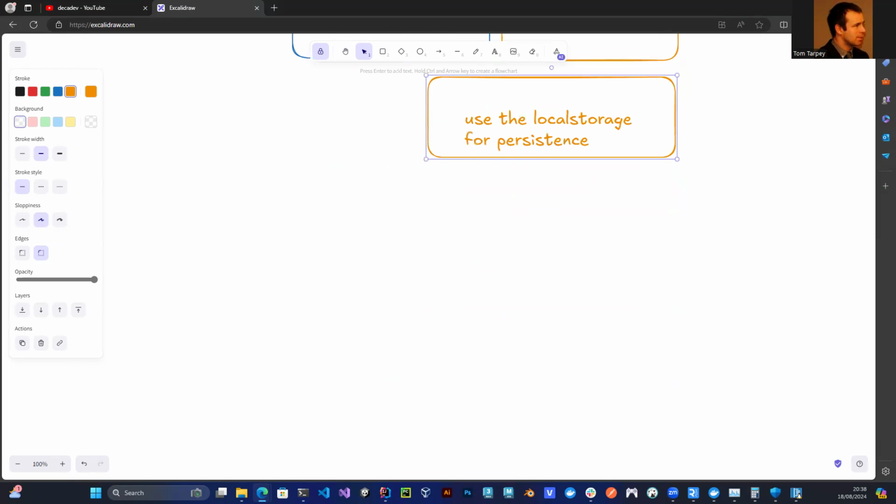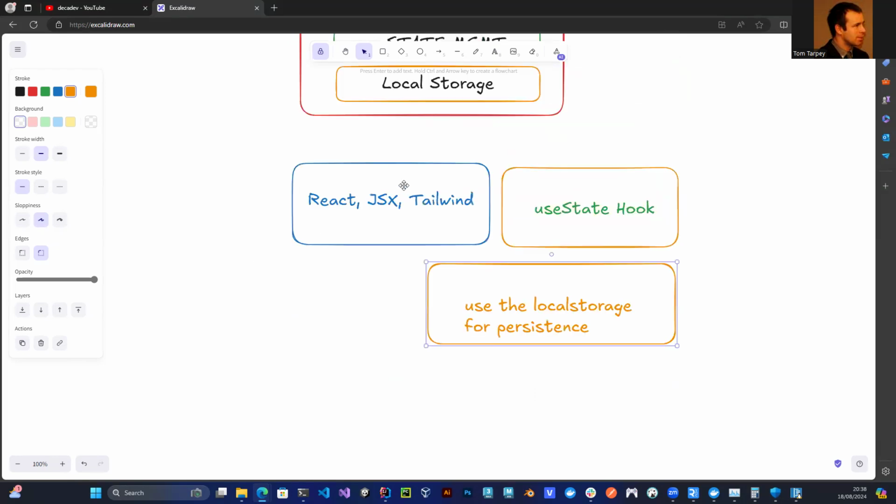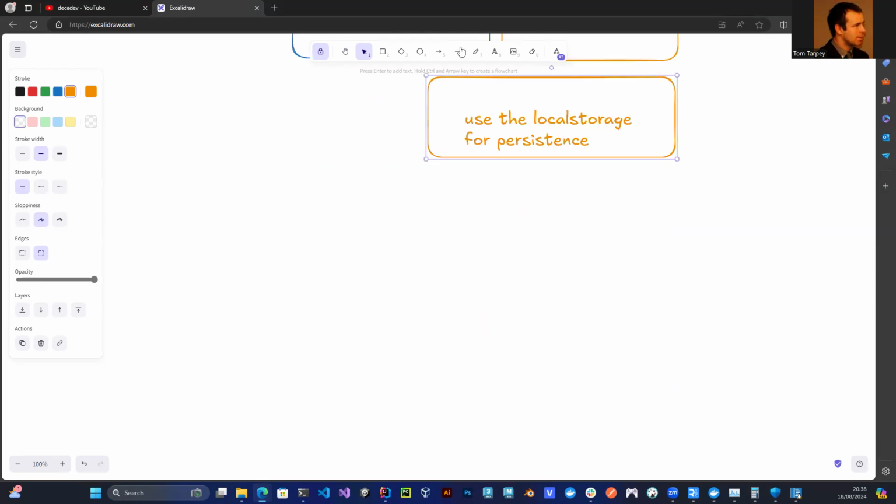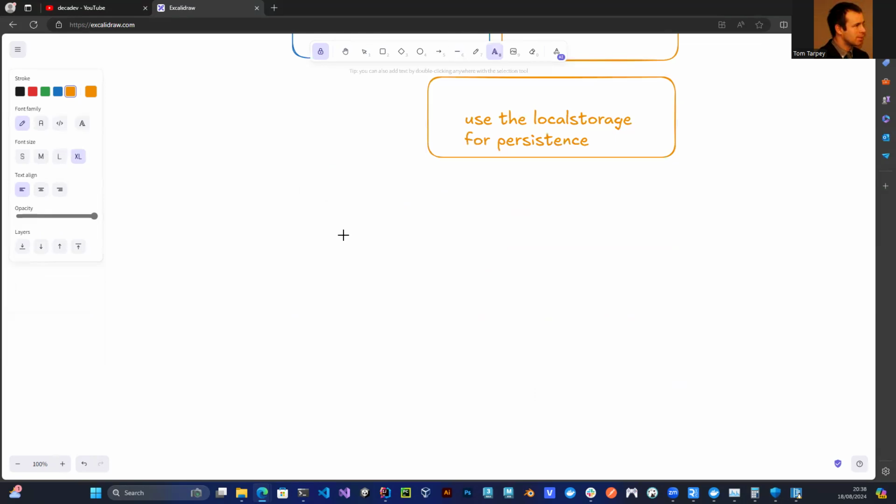So next, I want to think about, well, what about components? So first off, let's think about this part here, the actual UI. What components will I want? So I'm just going to make a list of the things. Let's start with the first one. Obviously, our main part is going to be our app.jsx. That'll be our main entry point.